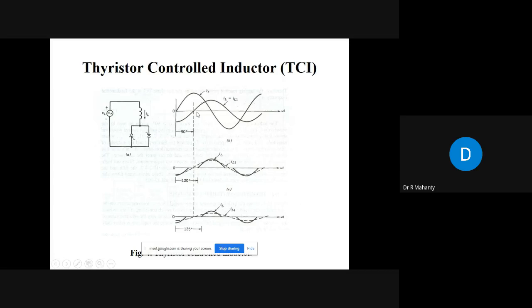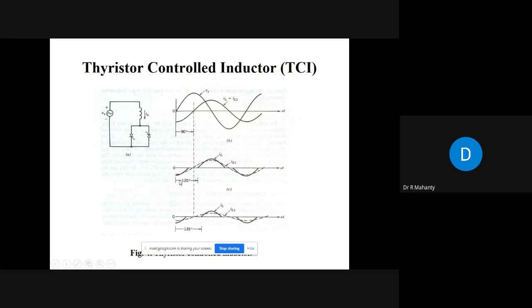You will not be able to turn on the thyristor before this 90 degree, because before 90 degree the current is negative. The current crosses this point at 90 degree. So beyond 90 degree only you can turn on the thyristor. Therefore, the control which you have here is from 90 degree to 180 degree only. I think this is clear to you.